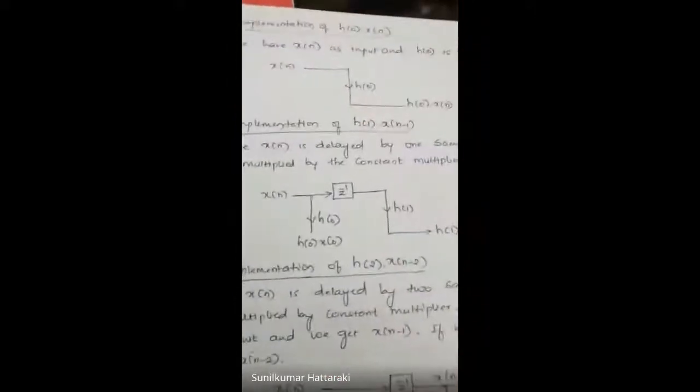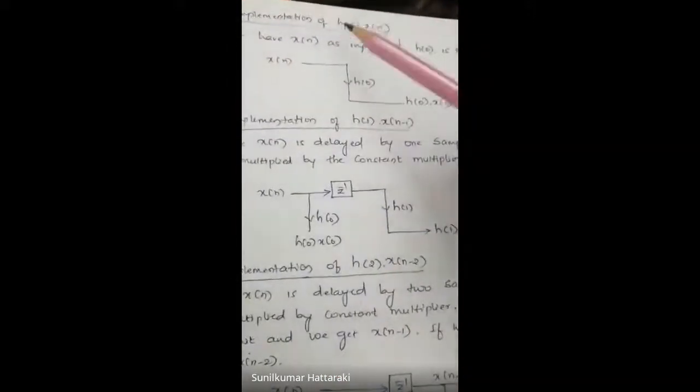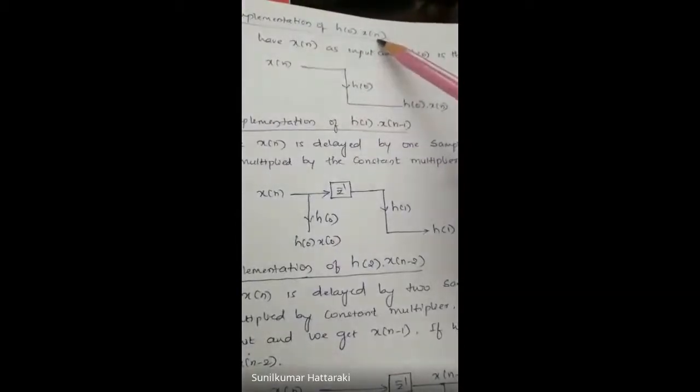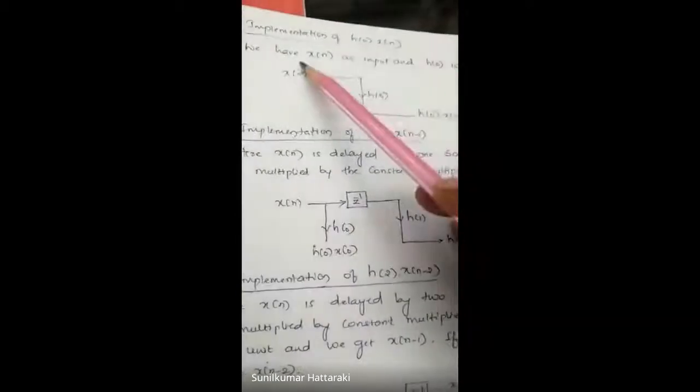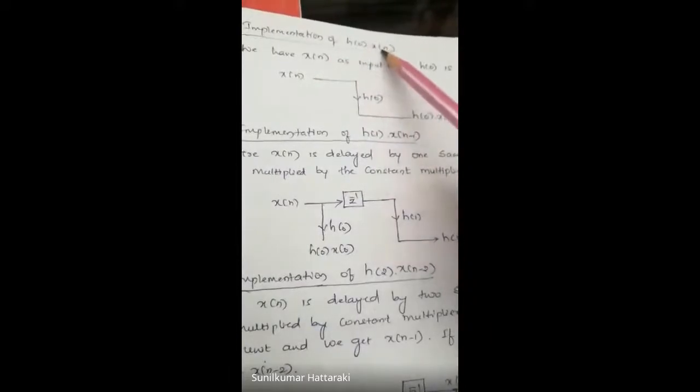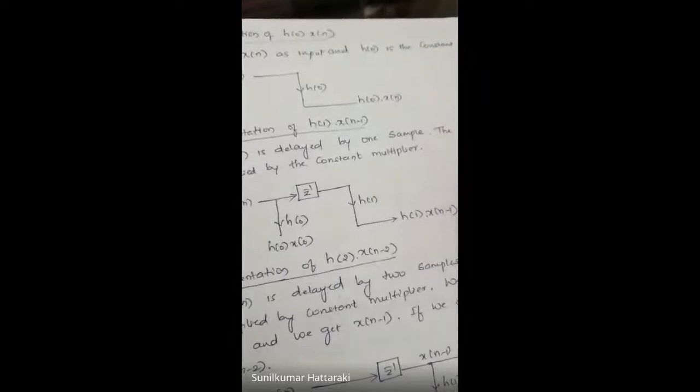For that, let's see step by step. First, the implementation of h of 0 multiplied by x of n. We have x of n as the input to the system, and h of 0 is the constant multiplier.